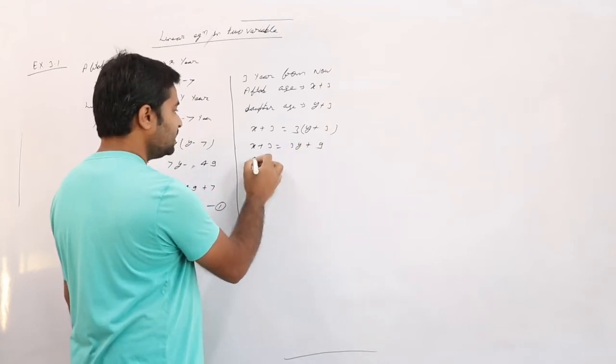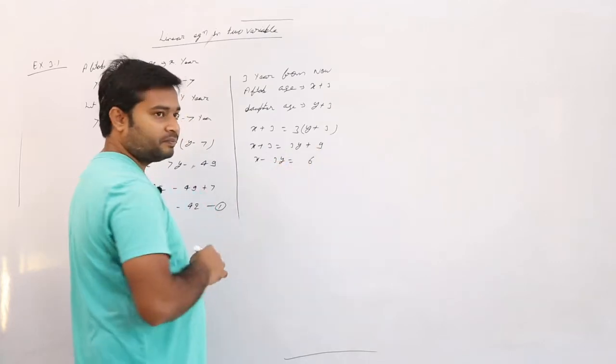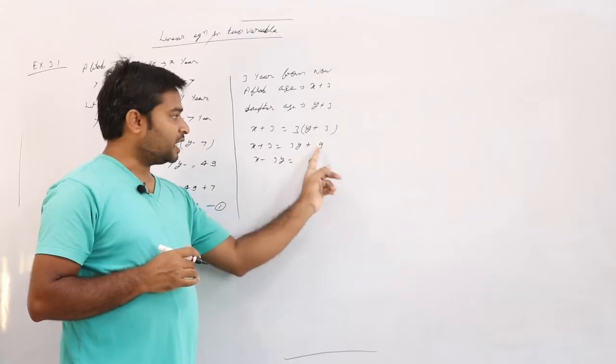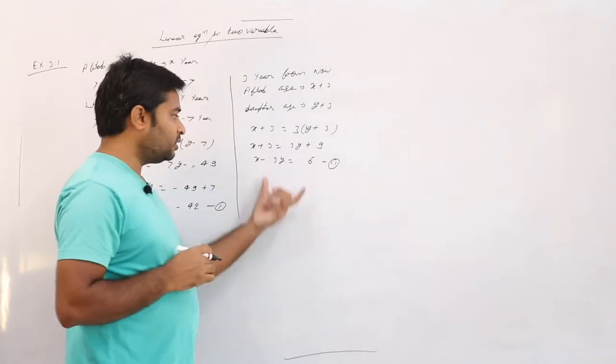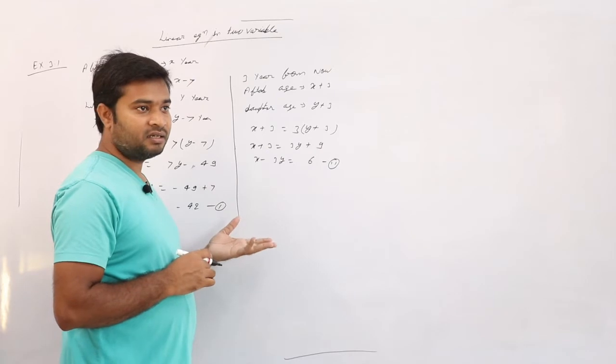Okay, next. Here x plus 3 is equal to 3y plus 9. So x minus 3y is equal to 9 minus 3. This side minus 3, so 9 minus 3 is 6. This is equation 2. We get two equations, one equation this, one equation this. Now using the two equations, find the values of x and y.